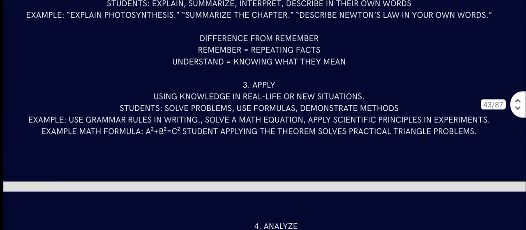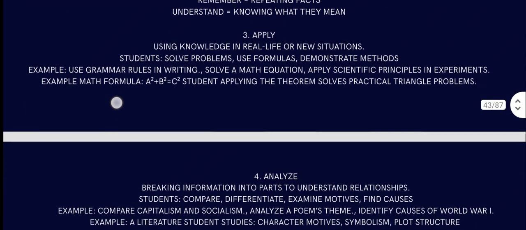Then come apply: using knowledge in real life or new situations, solve problems, use formulas, demonstrate methods. To solve a problem, you are using a mathematical equation. In writing, you are using grammar rules. You solve a mathematical equation using scientific principles. For example, a squared plus b squared equals c squared. You are applying that to solve a problem, right? Students apply the theorem to solve practical triangle problems.